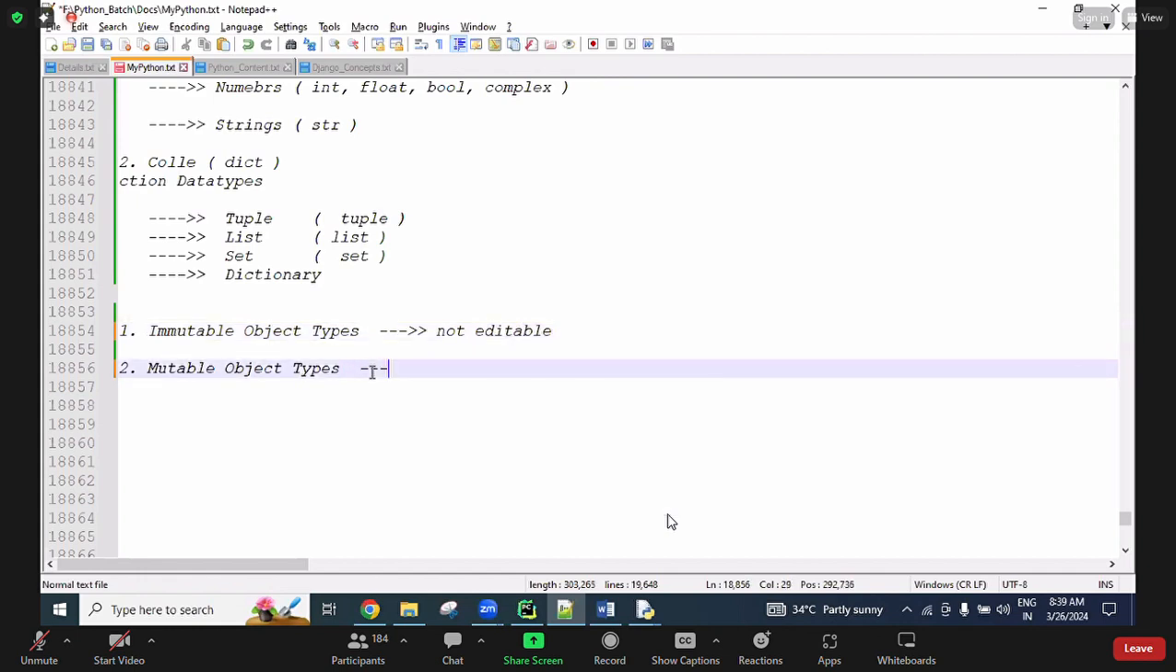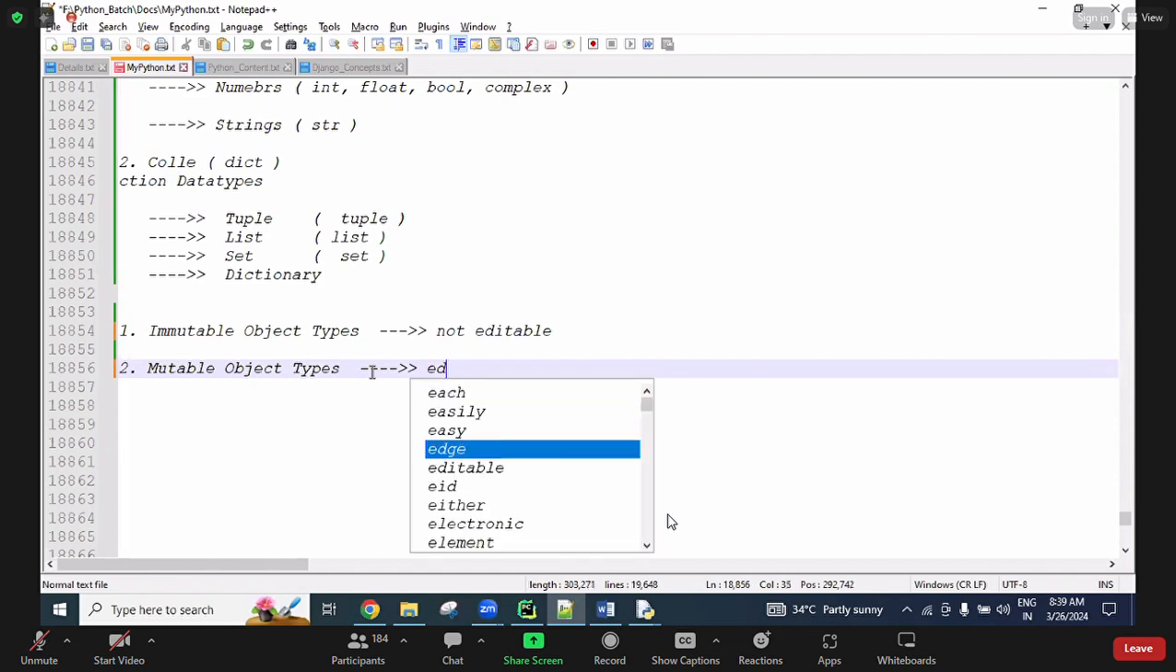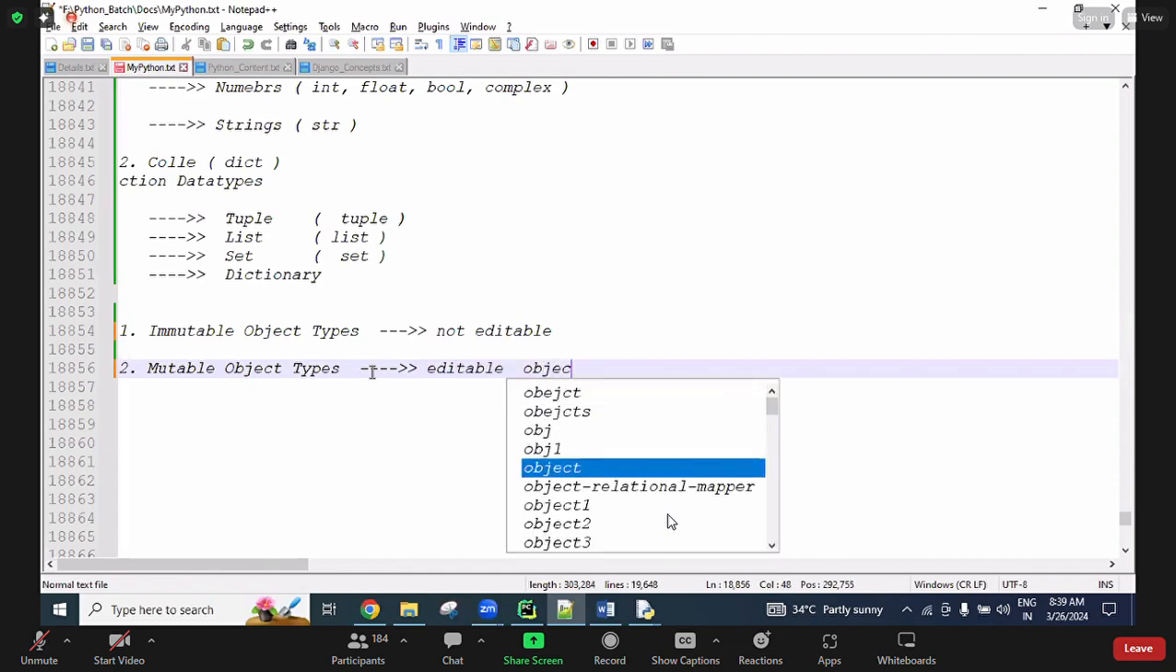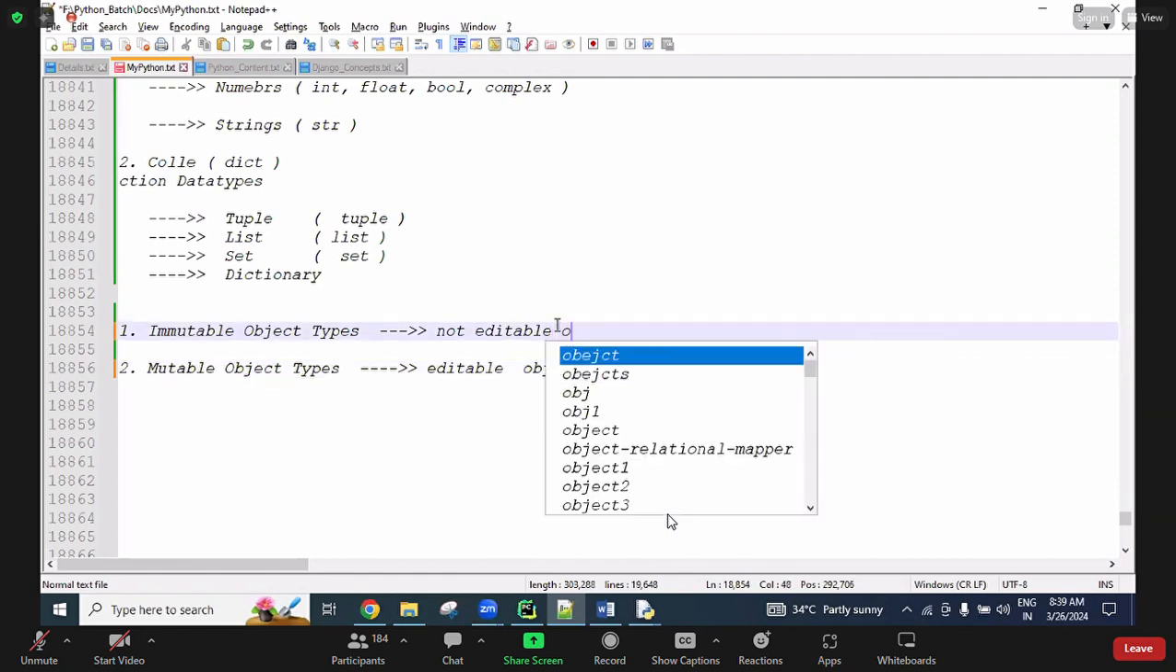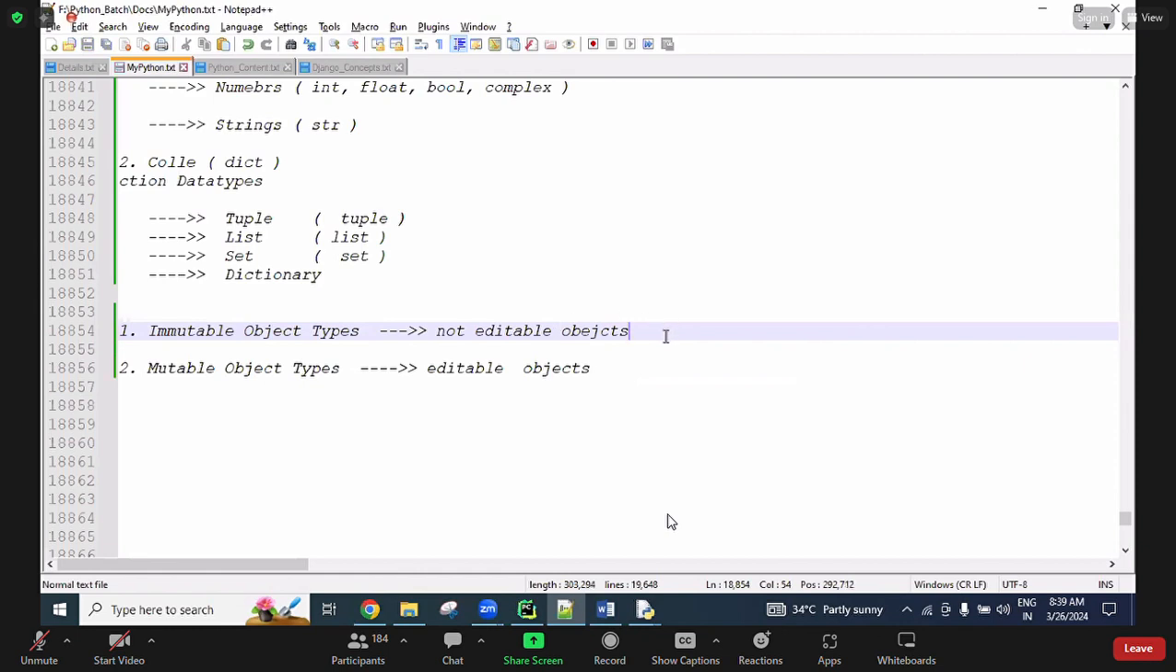And the mutable objects can be editable. Simply, editable objects. Editable memories are editable objects, and the others are not editable objects. Simple points: once we create an object with some values in a memory allocation, in future, if we are unable to edit it, meaning we are unable to add new values, delete existing values, or update existing values, then those data types are called immutable objects.